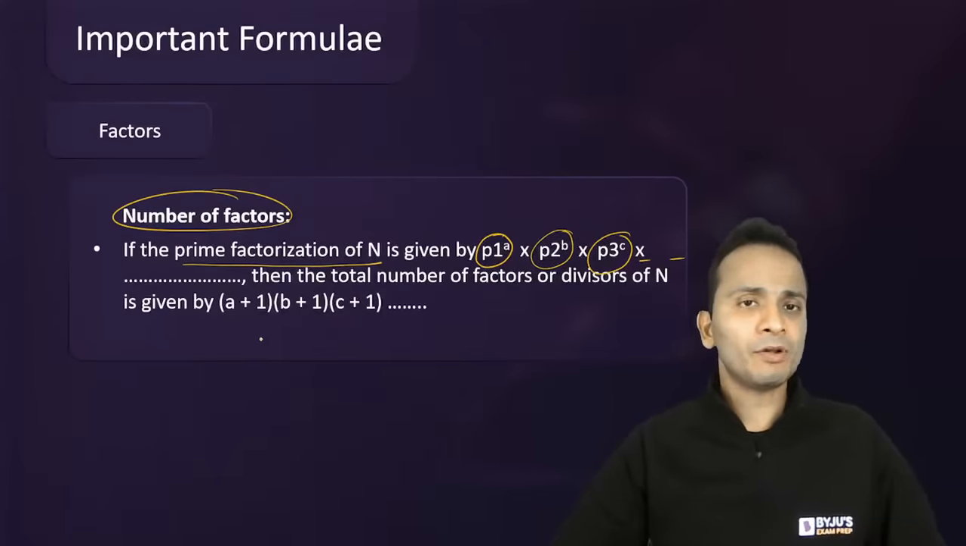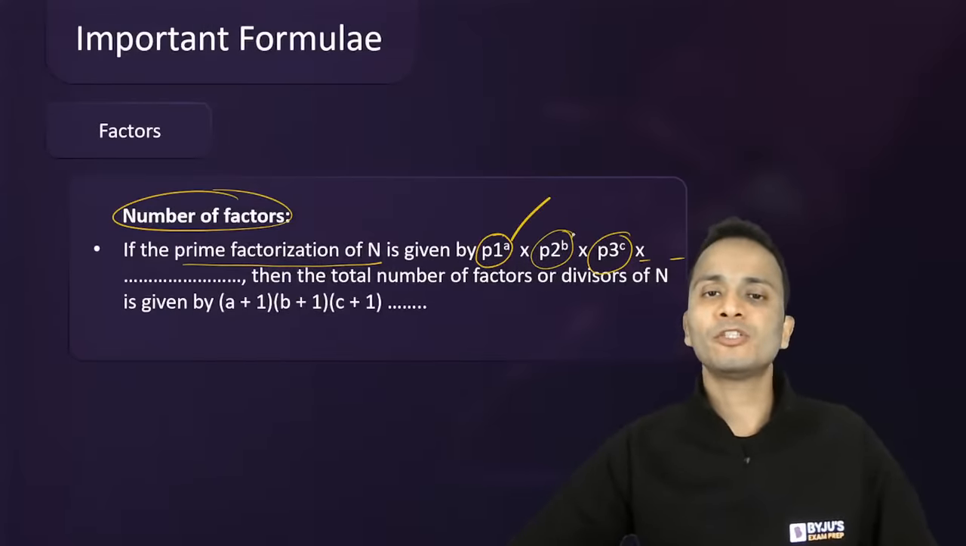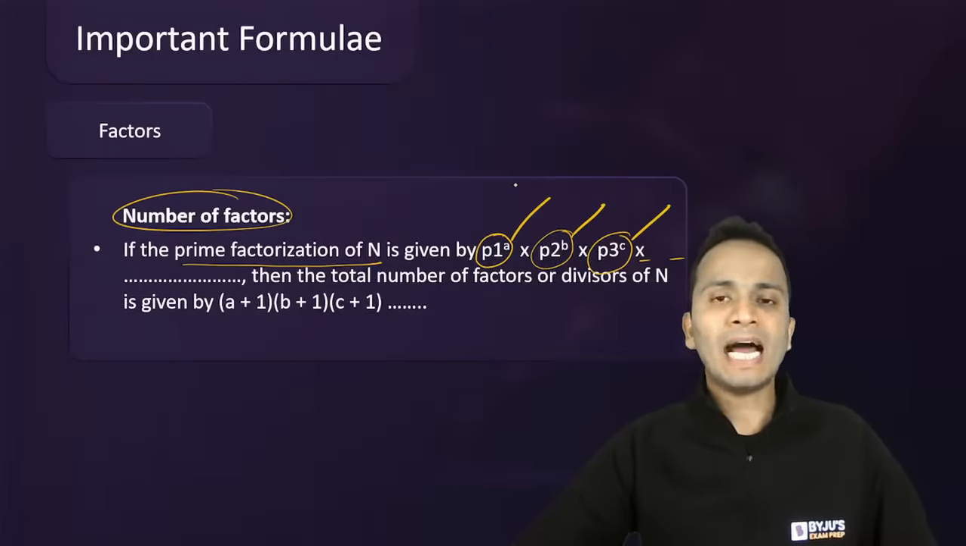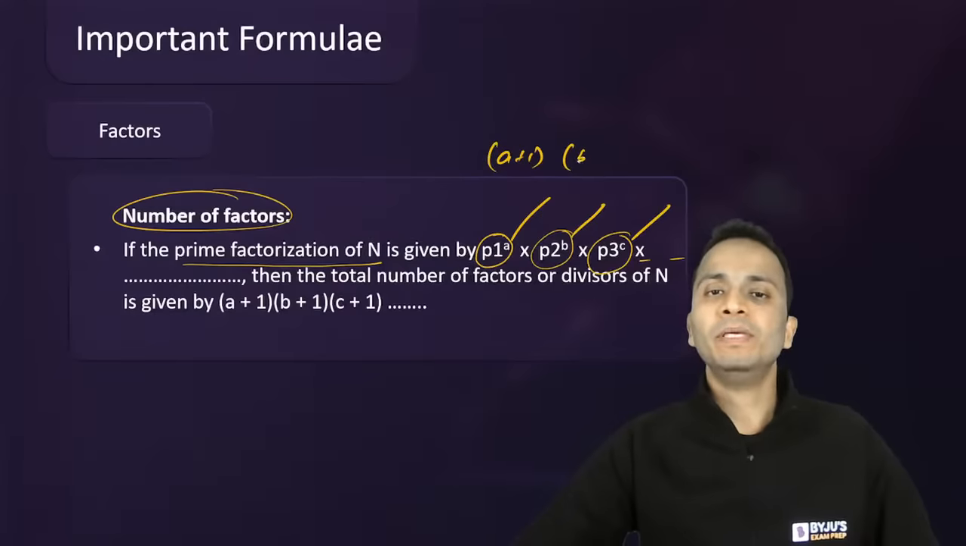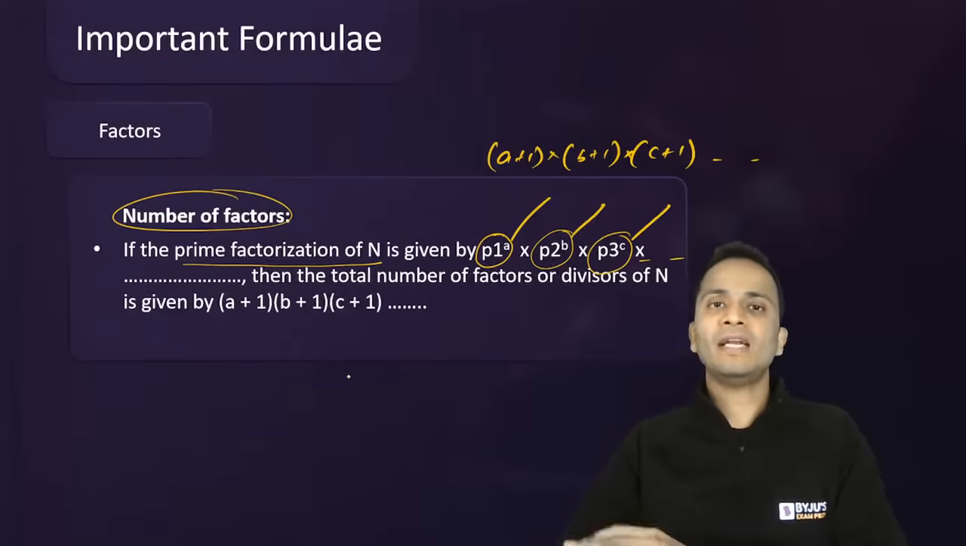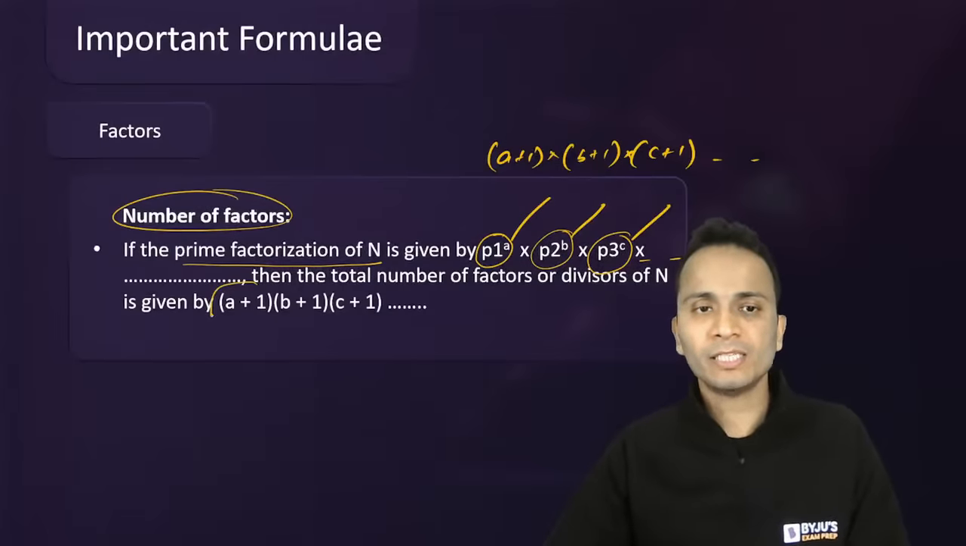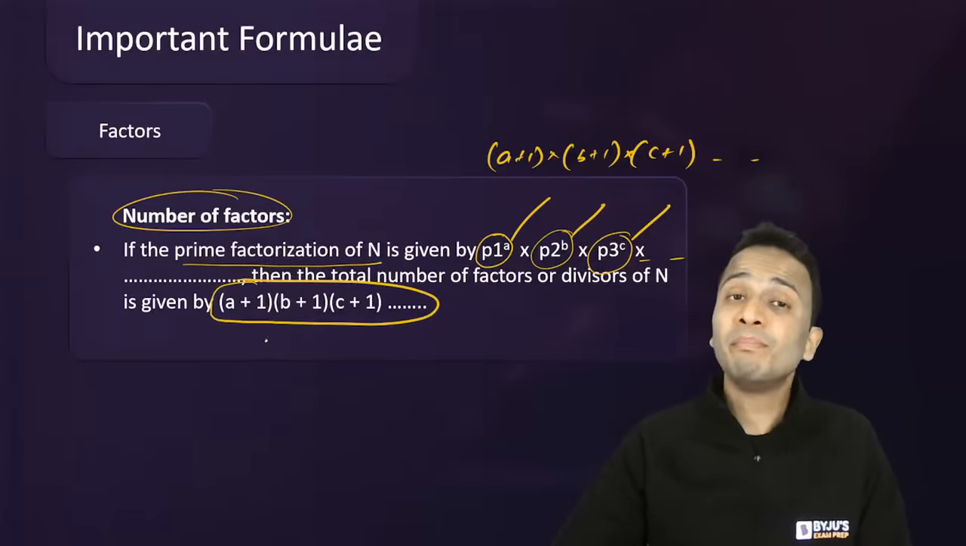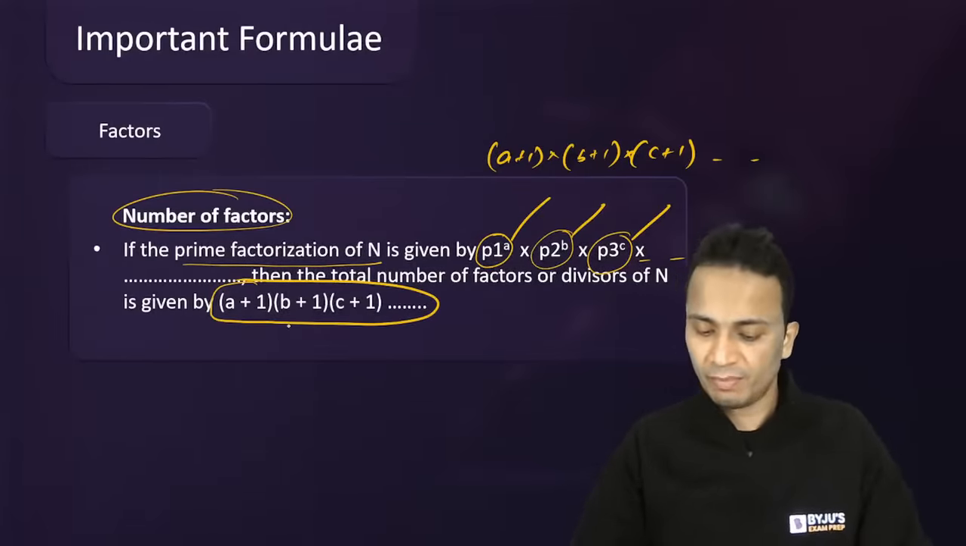Then to calculate the number of factors, just consider the powers of these numbers and add 1 to every power. So a plus 1, b plus 1, c plus 1, and so on, and multiply all of them. Okay, so just consider the powers, add 1 to each power and multiply all of them, and this is how you can obtain the number of factors of any given number.